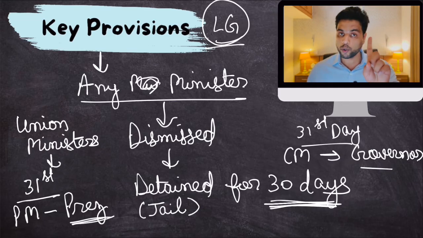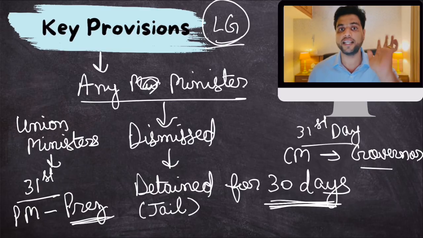Clear? Now one more thing is very important. If the minister is dismissed, but his case is going on in the court, and the court finally finds that this person is innocent, not guilty, then this person can rejoin as minister. So that can happen, but he'll be dismissed initially.